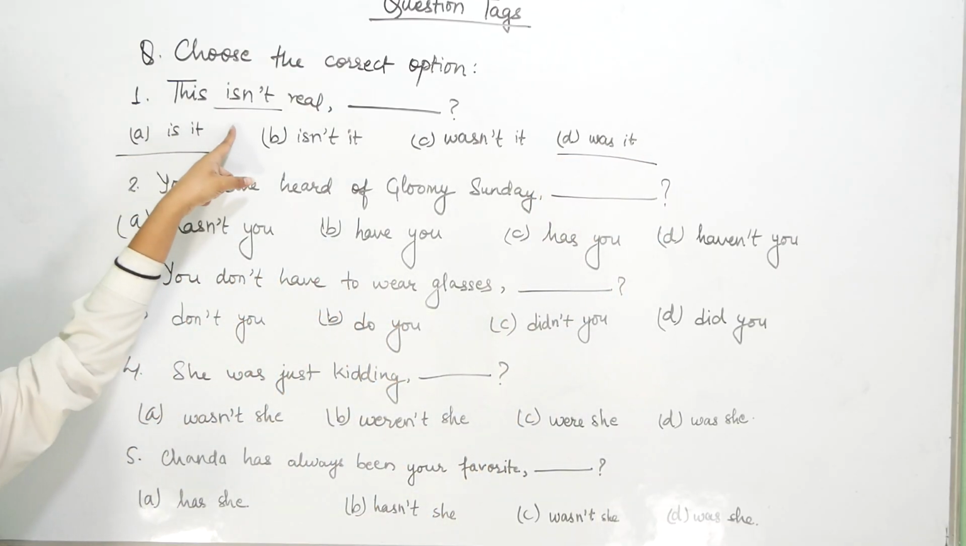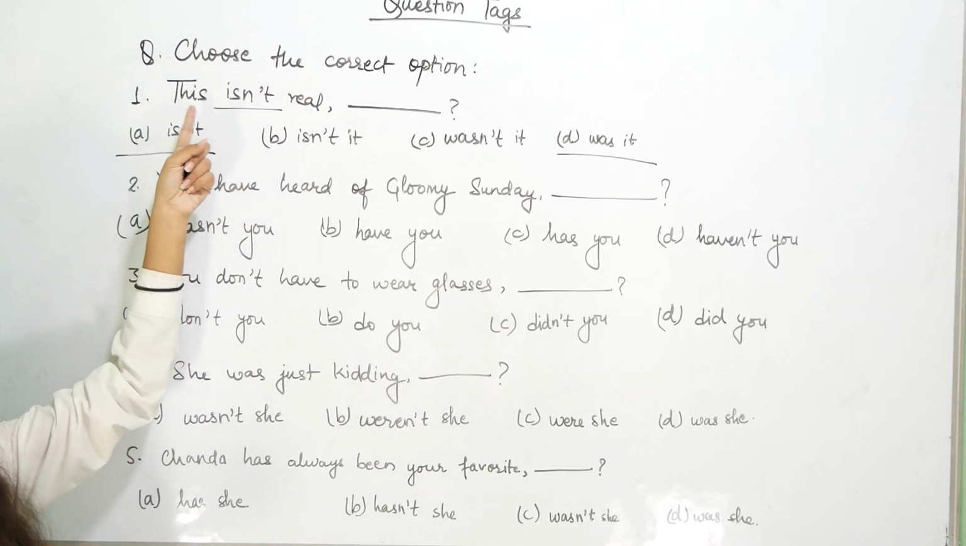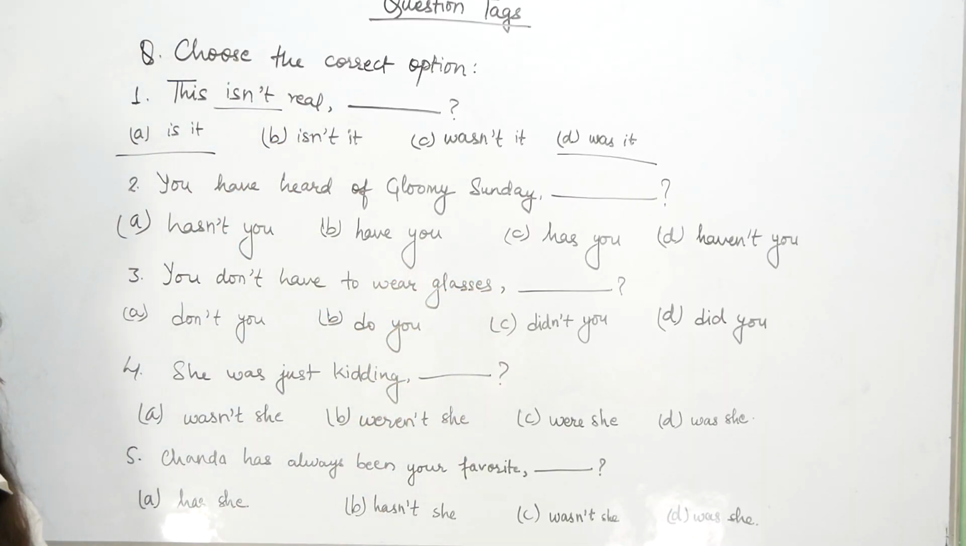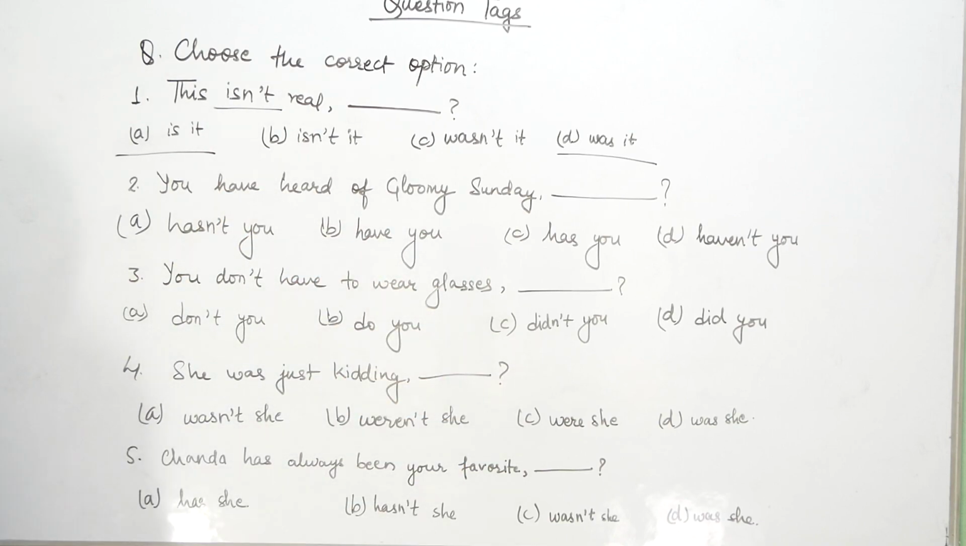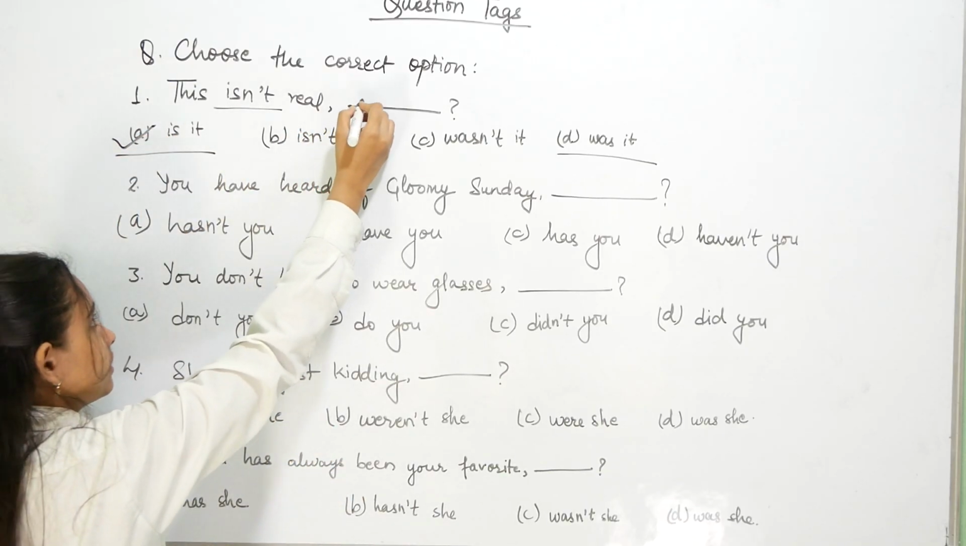यो चाहिँ this isn't real छ. यो चाहिँ प्रेजेन्टमा छ भने obviously हामीले पास्टमा त अब गर्न मिलेन, because this full sentence is in present tense. So हामीलाई question tag पनि present tense मै राख्नु पर्छ. So for that reason we use is it.